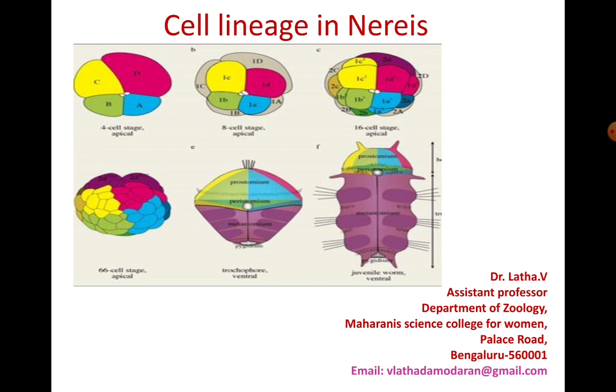So this process of understanding the fate of each blastomere after the first and the second cleavage is known as cell lineage study, or it is also called cytogeny. I hope this is clear to you, and let us learn the same concept in detail.